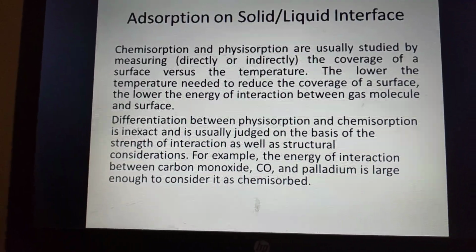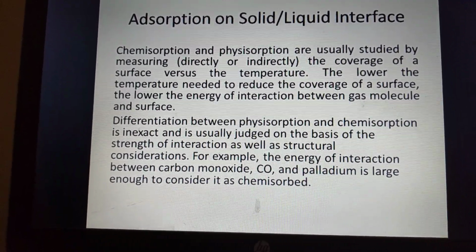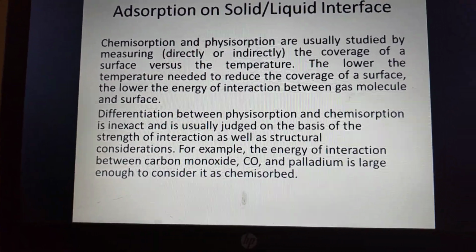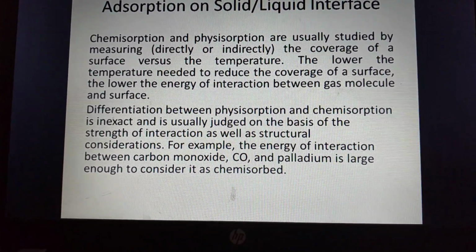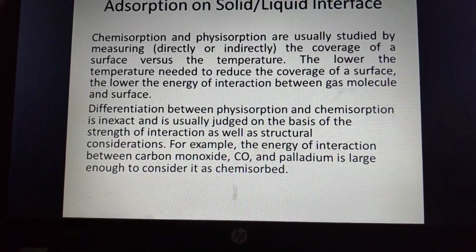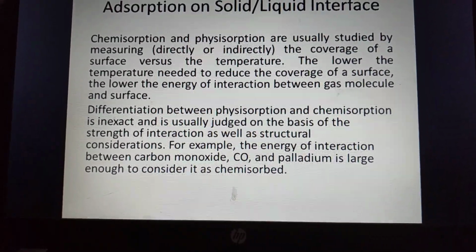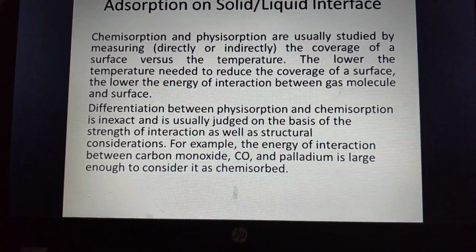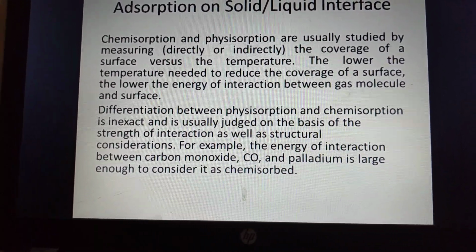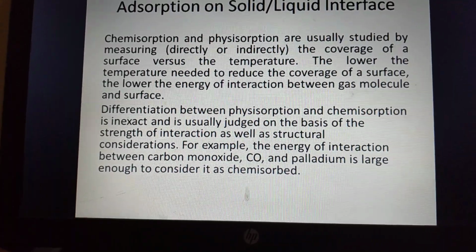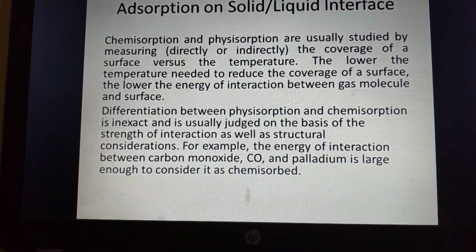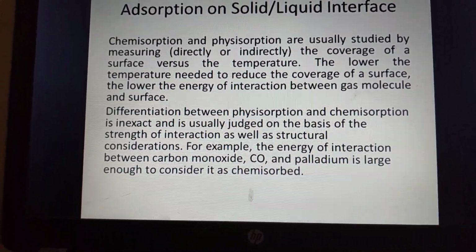Chemisorption and physisorption are usually studied by measuring, directly or indirectly, the coverage theta of the surface versus temperature. The lower the temperature needed to reduce the coverage of a surface, the lower the energy of the interaction between the gas molecules or liquid and the solid. The differentiation between physisorption and chemisorption is inexact and is usually judged on the basis of the strength of the interaction as well as structural considerations. For example, the energy of interaction between carbon monoxide and palladium is large enough to consider it chemisorbed.